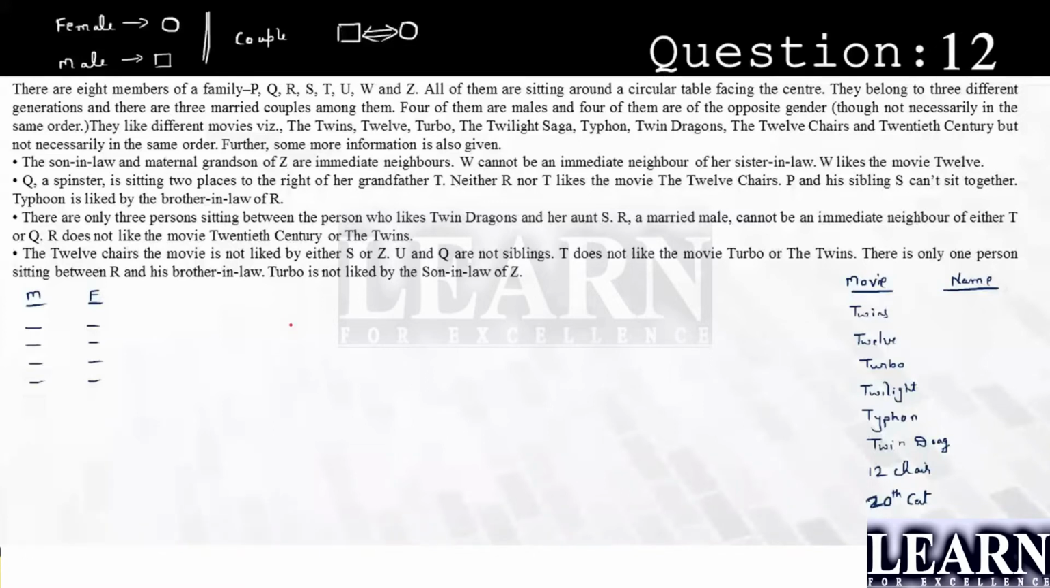They have told Z is a person. We don't know whether Z is male or female. But Z has a son-in-law. It means that Z has a daughter, a circle, and that daughter has a husband.